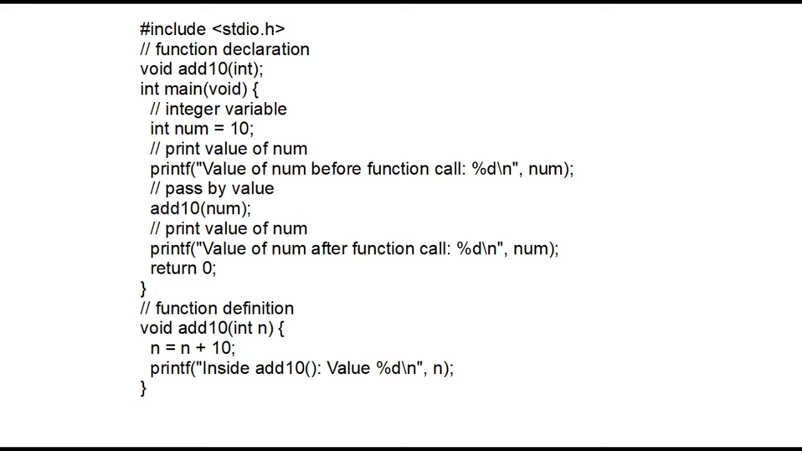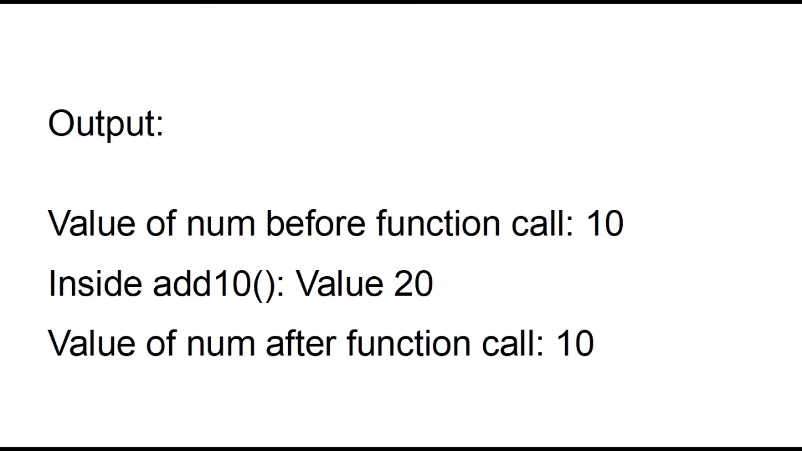So here the output will be: value of num before function call is 10. Inside argten function value 20. Value of num after the function call is also 10. So here the value did not change.